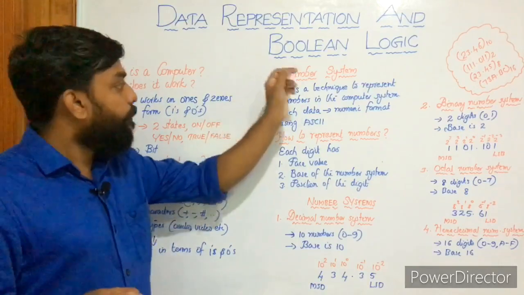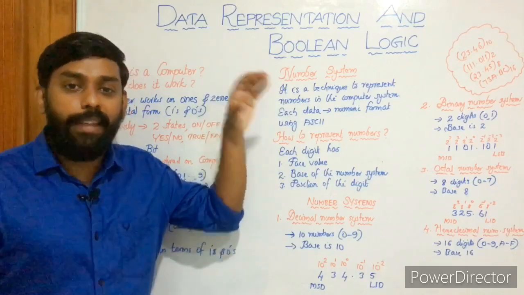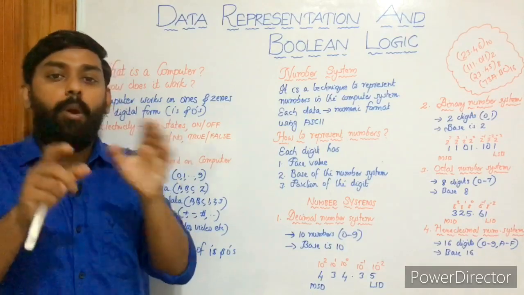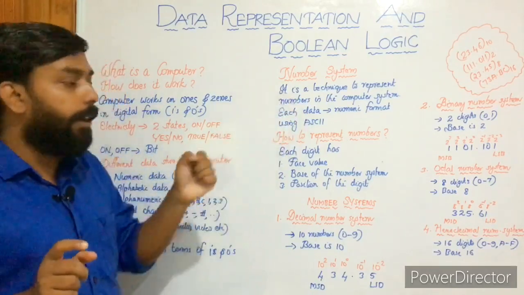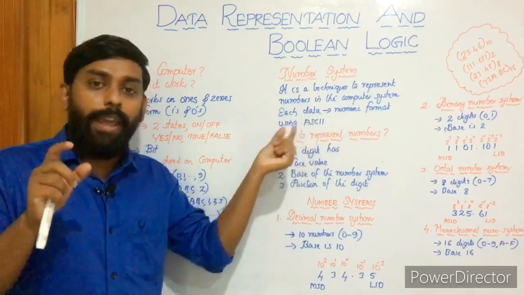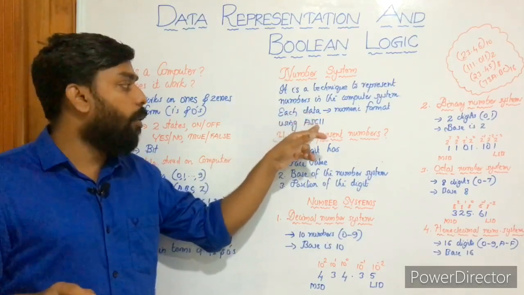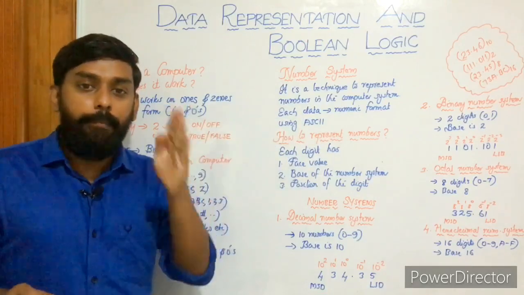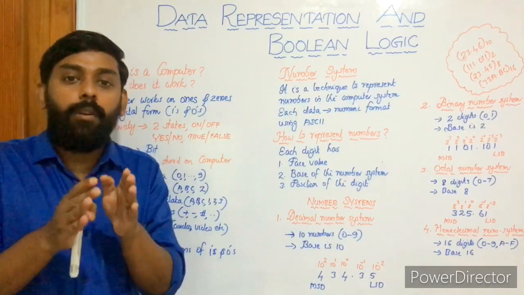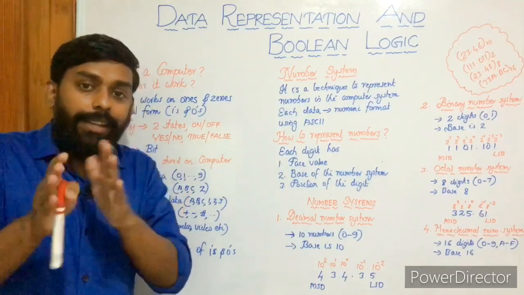So it is a technique to represent numbers in a computer system. Number system is a technique that represents numbers in the computer system. How? Numbers or data stored in a computer. Then each data is stored in numeric format, and we have an interchanging format called ASCII. ASCII stands for American Standard Code for Information Interchange. So it is a standard code used for interchanging information.